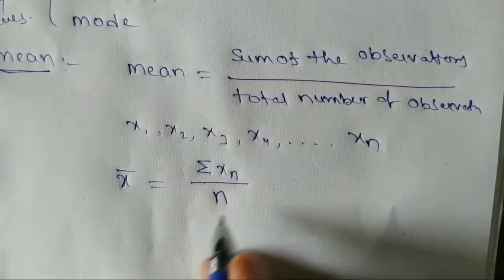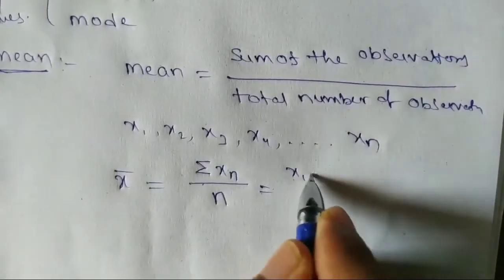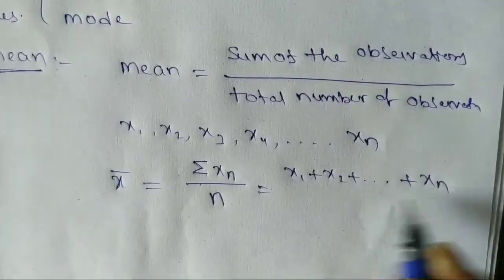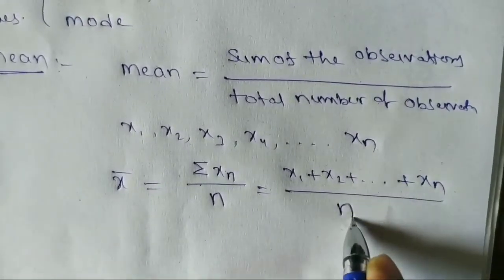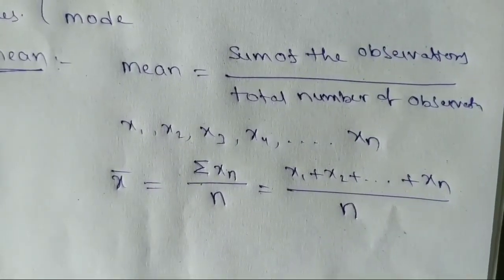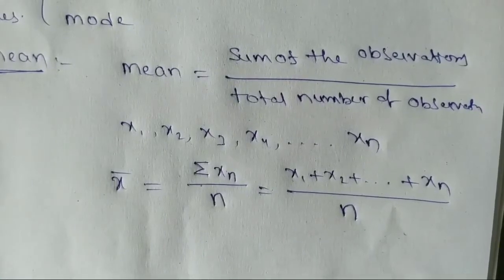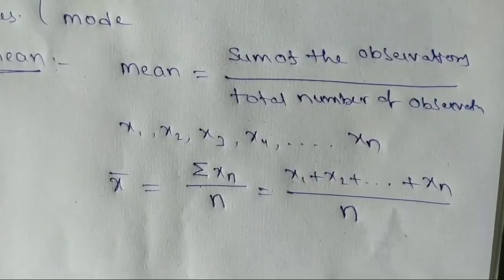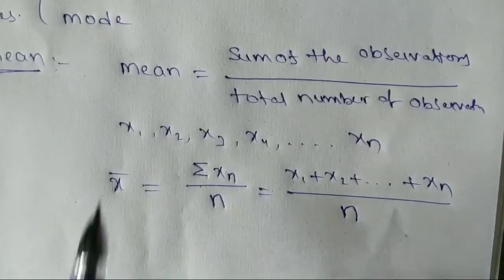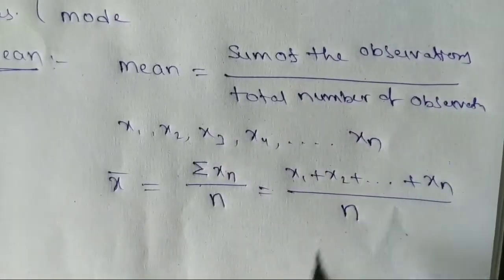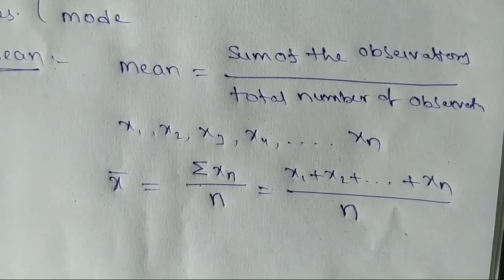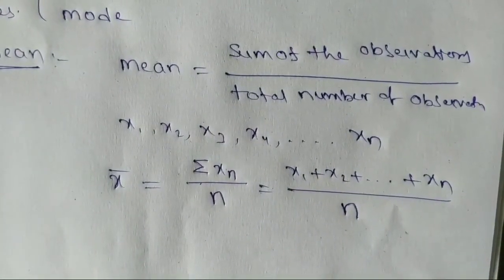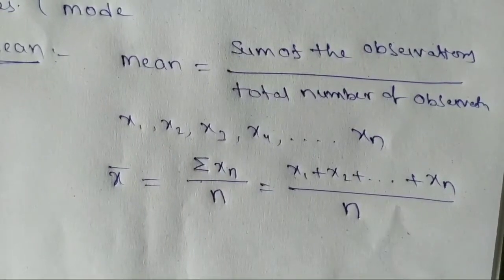That is x1 plus x2 plus and so on plus xn by the total number of observations, small n or capital N. How many observations? From 1, 2, 3, 4 and so on up to n observations. This is the mean for ungrouped data. Ungrouped means raw data.